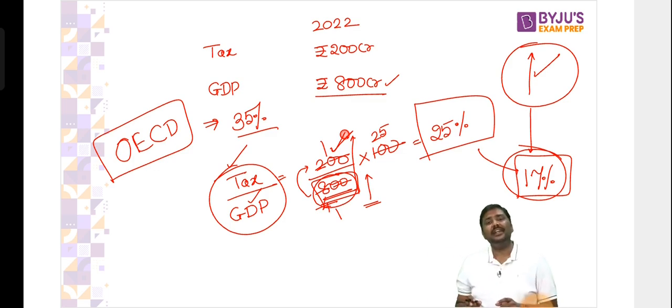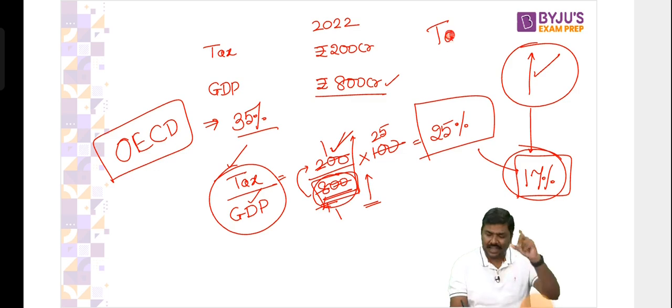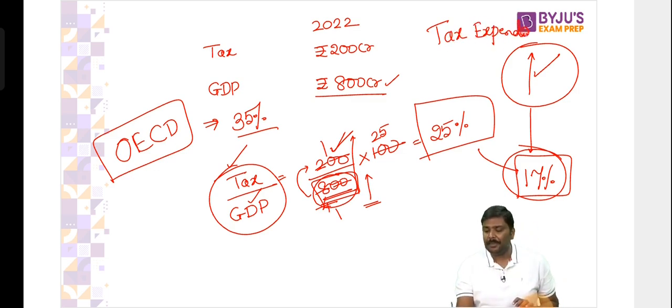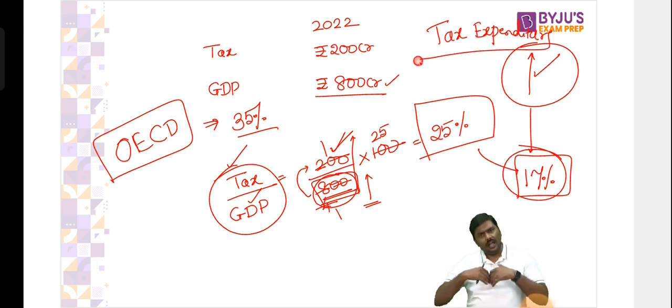People in India and companies in India avoid and evade taxes. Is it the only reason? No. The Government of India also has a lot of tax expenditure. I'll explain that also, just give me a minute. This term is there, by the way, in the PPT. I'll explain this.